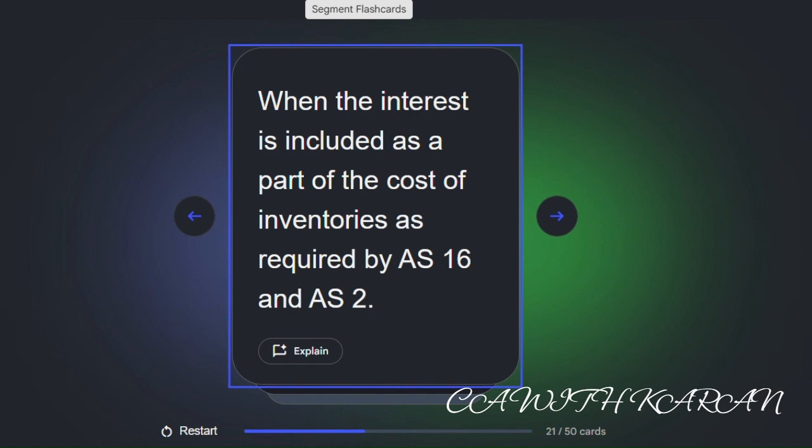Under what circumstance should interest expense be included as part of segment expense for a non-financial segment? When the interest is included as a part of the cost of inventories as required by AS 16 and AS 2.